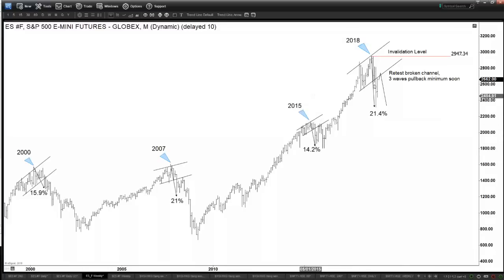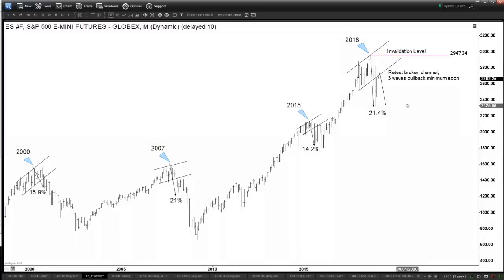Now we are over here in 2019. We had a decline of 21.4%, which looks like the first leg of the decline, same as this. It broke this ascending channel, and now we are retesting the same channel, same as the previous three instances here. So I'm expecting a reversal very soon.